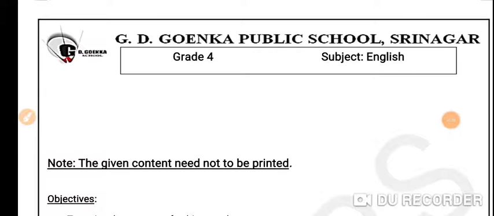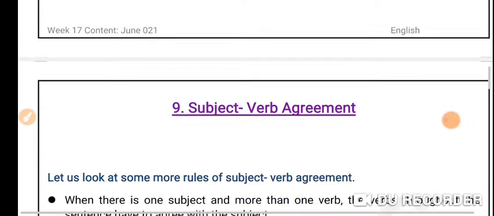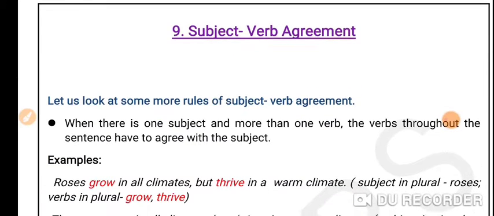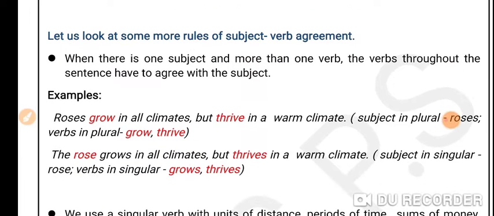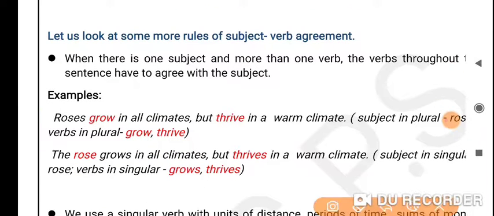If you remember, in our previous video, we learned about subject-verb agreement and some of the rules we need to remember. Today, we are going to learn some more rules that we need to remember for subject-verb agreement. So let us start. Chapter 9, Subject-Verb Agreement. Now let's look at the first rule today.